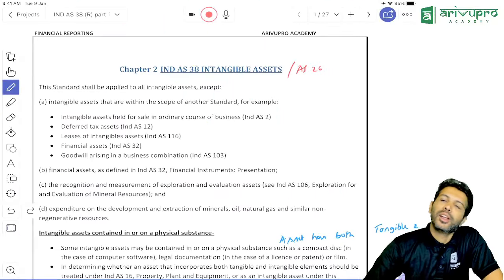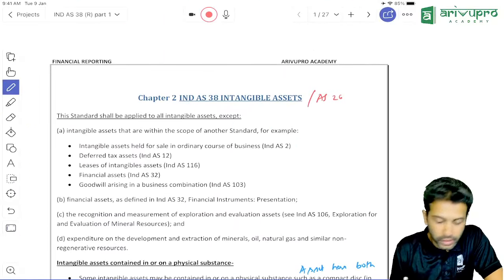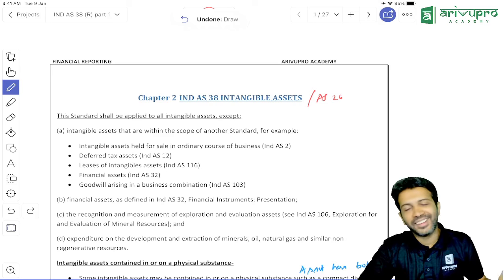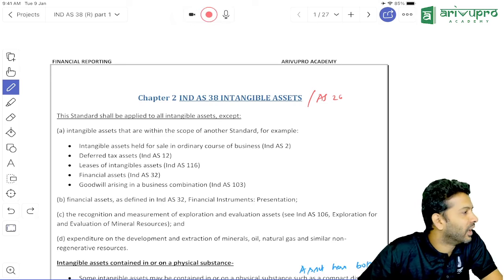Good morning, people. So, new day, we'll be starting with a new topic, that is IND AS 38, Intangible Assets.